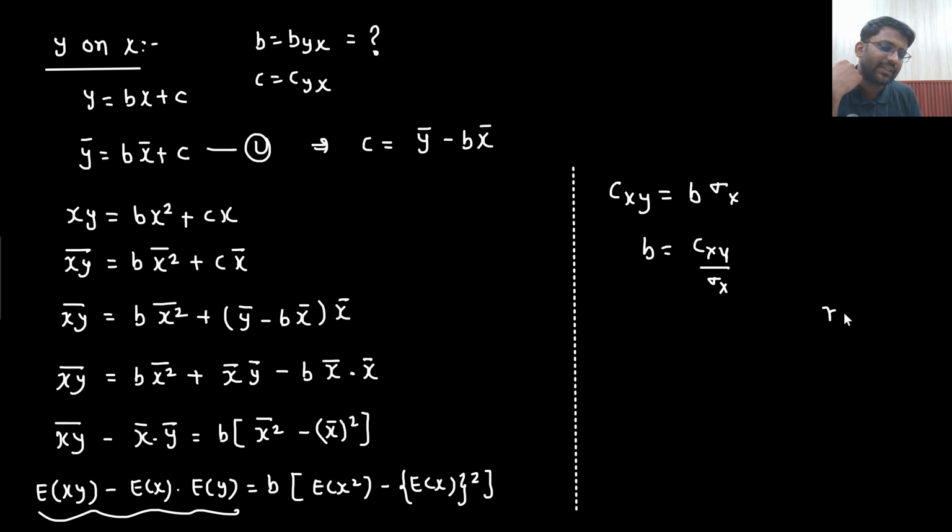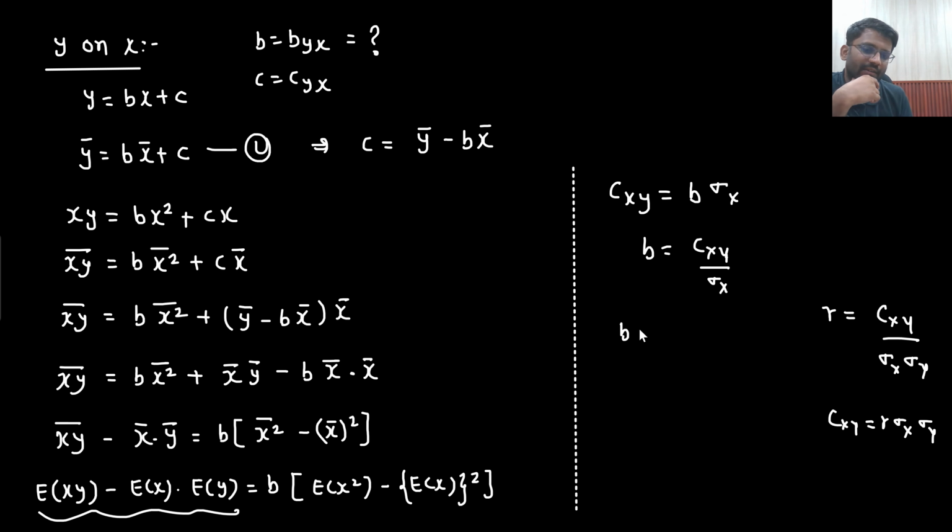Now, do you remember what the correlation coefficient was? R. What was the correlation coefficient? Sir, the correlation coefficient was nothing but Cxy divided by sigma x sigma y. So from here I can replace Cxy as r into sigma x sigma y. So Cxy is nothing but r into sigma x sigma y.